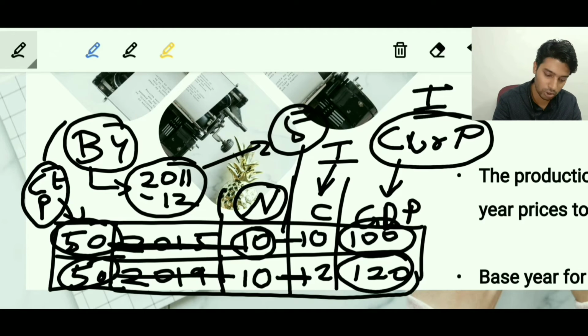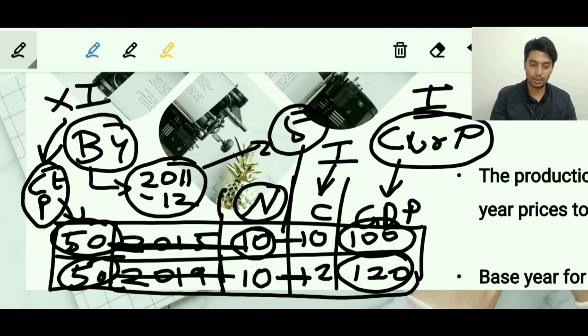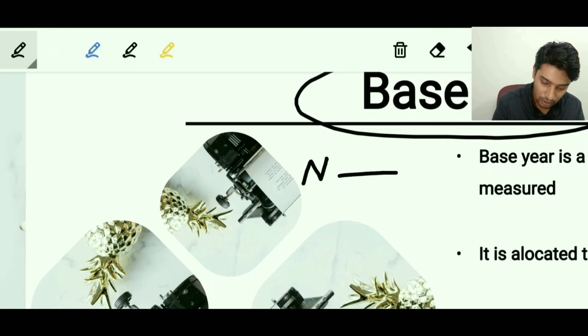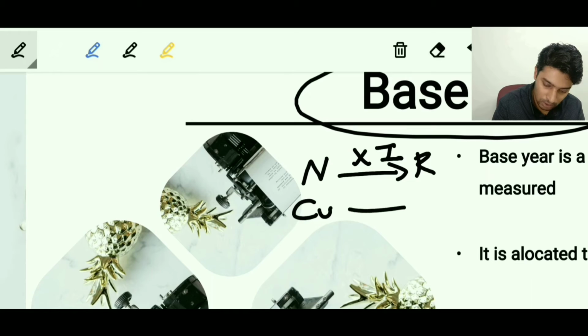If you effectively see this, in the current prices we have the effect of inflation, whereas in the constant prices we have tried to remove the effect of inflation. Does this ring a bell with the previous slide? There we discussed that from nominal, if we remove inflation, we get real. Similarly, from current prices, if we remove the effect of inflation, we get constant.